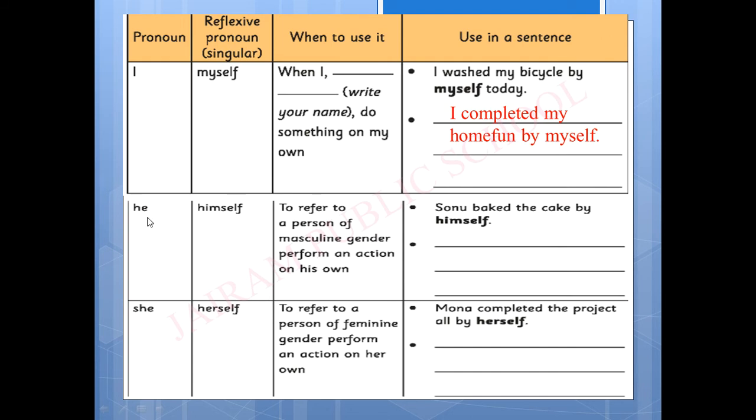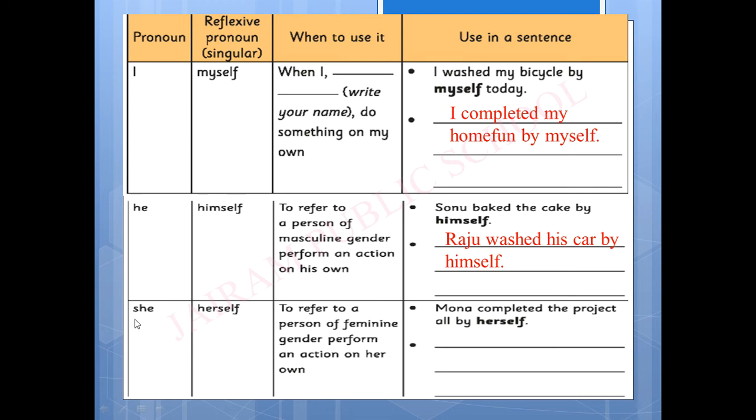Next, he. So we can convert this into himself in reflexive pronoun. To refer to a person of masculine gender performing an action on his own. So masculine gender, which means the male. Okay. So that is why we are using himself. Sonu baked the cake by himself. So likewise you have to create the sentence. Raju washed his car by himself.